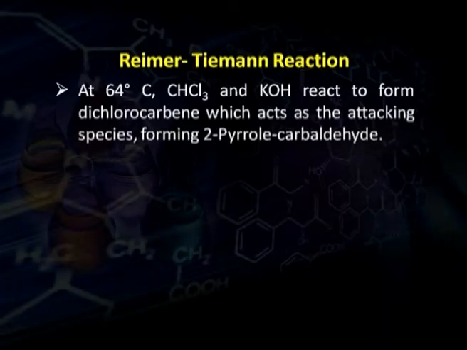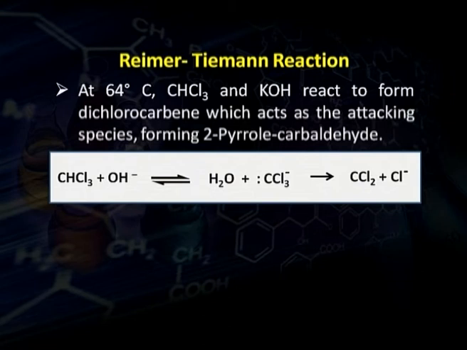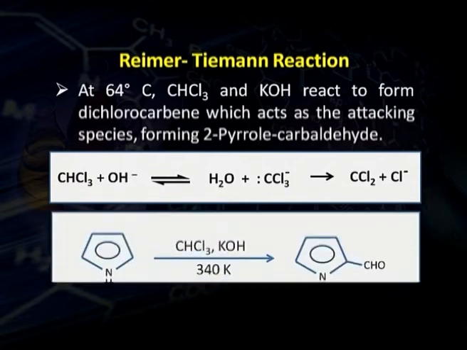Reimer-Tiemann reaction. Because it is highly reactive towards electrophilic substitution reactions, it reacts with chloroform and potassium hydroxide solution and its 2 position gets formylated, that is, we get 2-formyl pyrrole when treated with chloroform and potassium hydroxide. The main reacting agent in this case is carbene. Carbene is formed when chloroform reacts with the alkali. Here you see that we are having carbene, CCl2, which, although neutral, is electron deficient and that is why it acts as the electrophile.